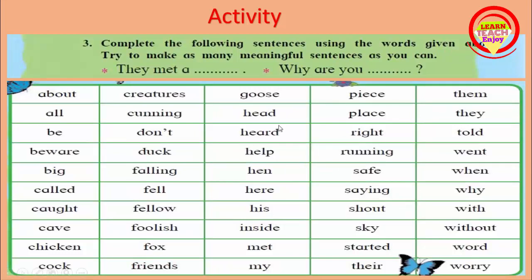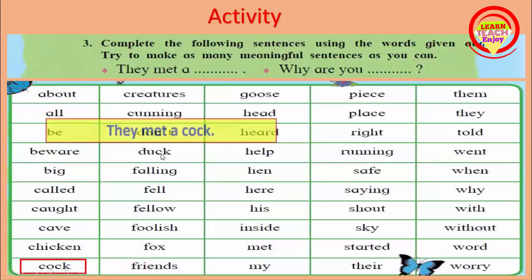And next activity is given. Complete the following sentences using the words given above. Try to make as many meaningful sentences as you can. The formula is given there. They met a dash dash. And second is, why are you dash dash? Let's start. First we choose a word cock and the sentence becomes, they met a cock.